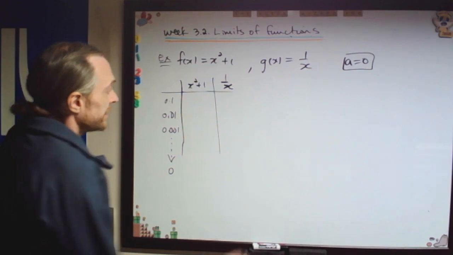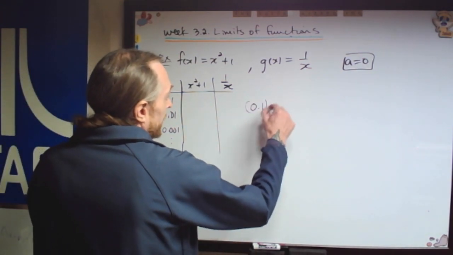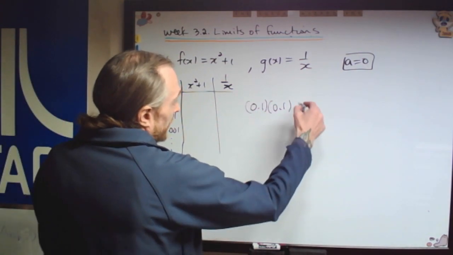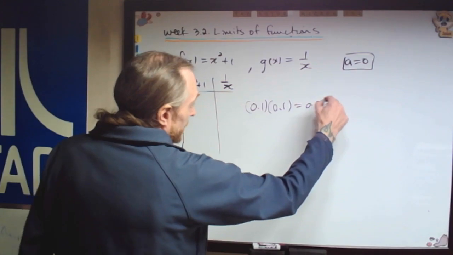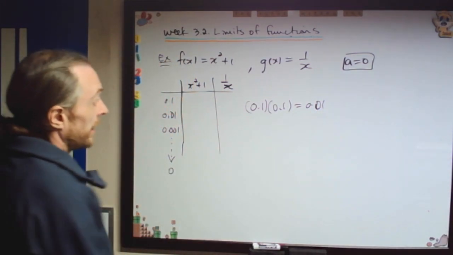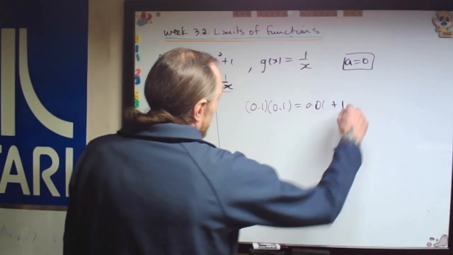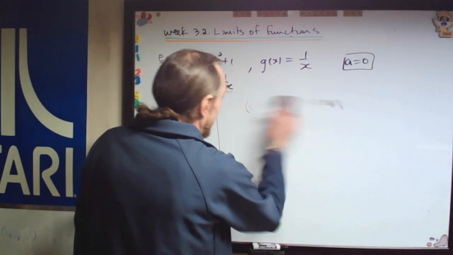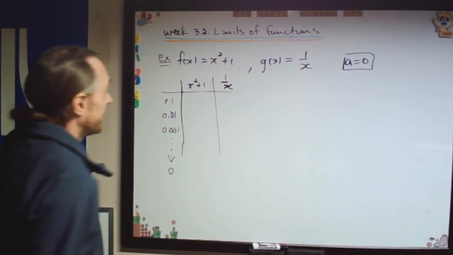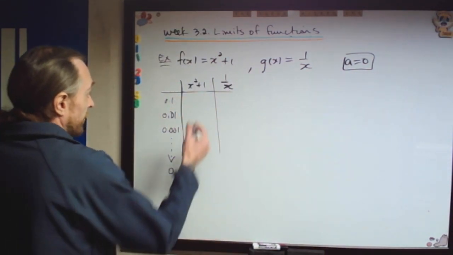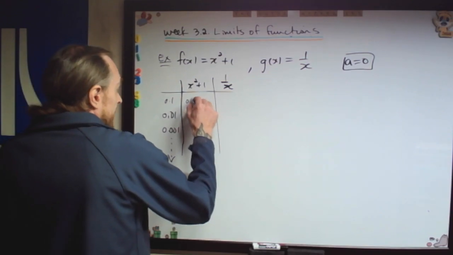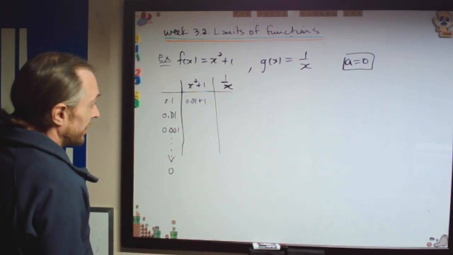As we do this, 0.1 squared is 0.1 times 0.1, which is going to be 0.01. And then plus 1 is our function. So we're going to get values that get closer and closer to 1. This one will be 0.01 plus 1, which is getting closer and closer to 1.